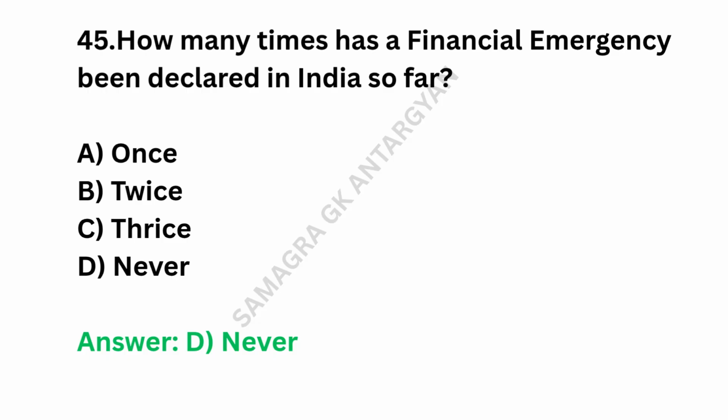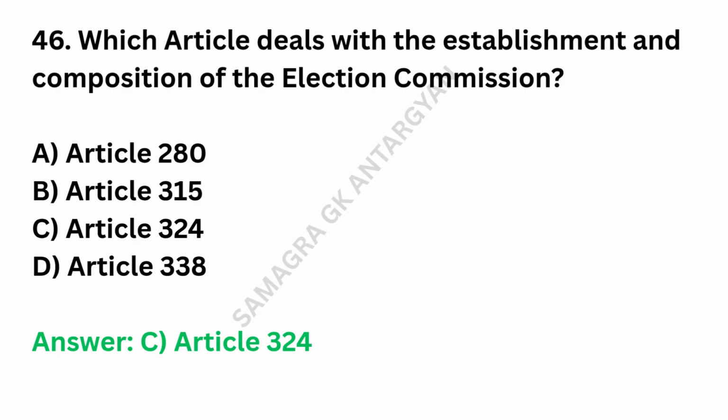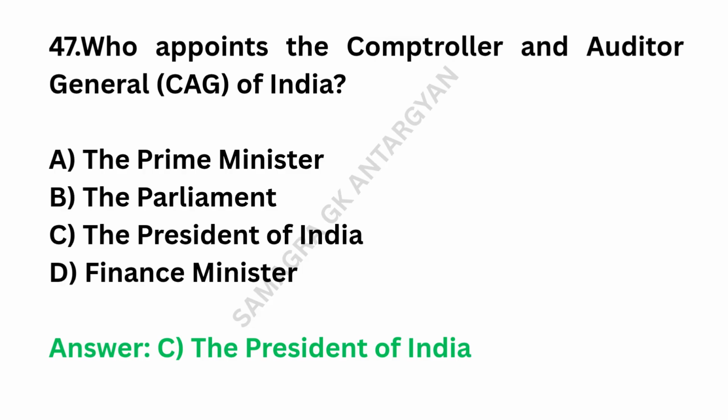How many times has a financial emergency been declared in India so far? Answer: never. Which article deals with the establishment and composition of the Election Commission? Answer: Article 324. Who appoints the Controller and Auditor General of India? Answer: the President of India.